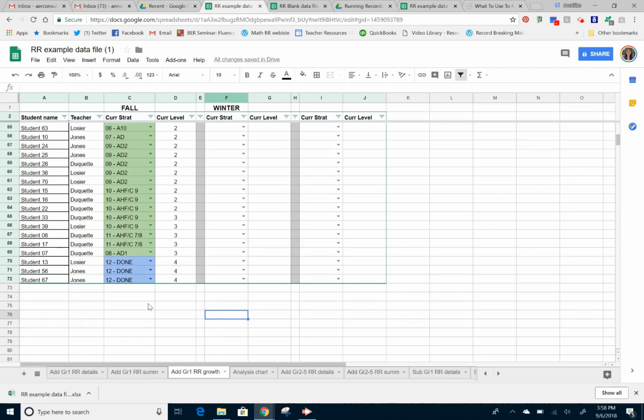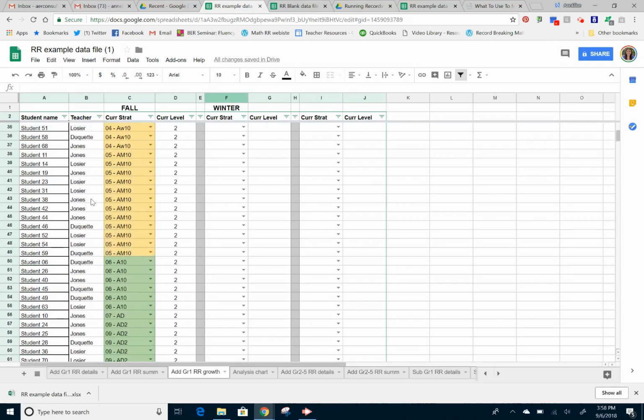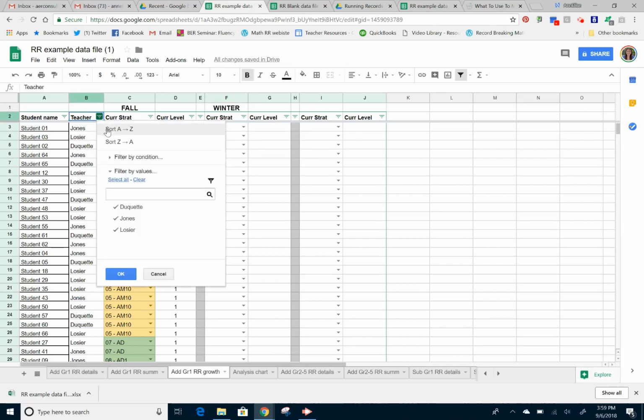Now you'll notice here, there are lots of teachers' names. So just for this sheet, I added that extra element to talk to you about this. As a math coach in my school, I was able to have this one sheet, have all the grade level kids together in one file, but I didn't want to print out the data for every teacher's classrooms. I wanted to give each teacher just only their kids. So what you can do is you can put a column in. So I did the column for the teacher, and then because it's sortable, I can choose to sort it.